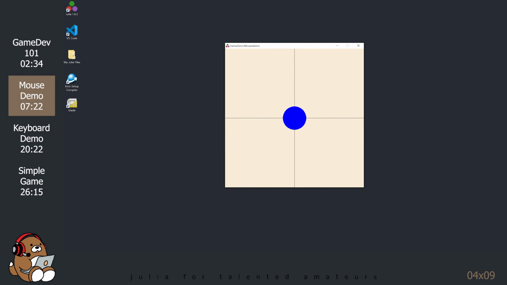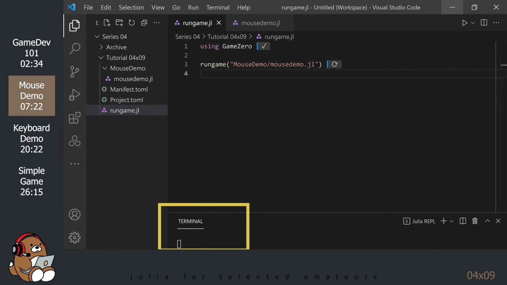That's because we need to provide instructions for that interaction. If you go back to VS Code, you'll notice that the REPL is stuck in an infinite loop, which is an indication that Game 0 is running in the background. You can break out of the loop by clicking in the REPL and just hitting Enter.